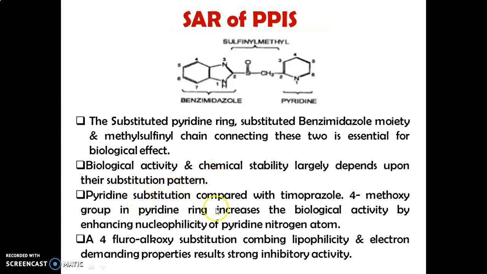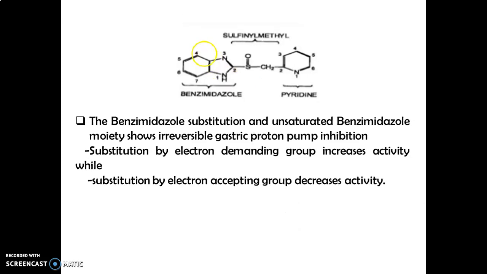The pyridine substitution: compared with omeprazole, the 4-methoxy group in the pyridine increases the biological activity by enhancing the nucleophilicity of the pyridine nitrogen atom. A 4-fluoro-alkoxy substitution, combining lipophilicity and electron-withdrawing properties, results in strong inhibitory activity.